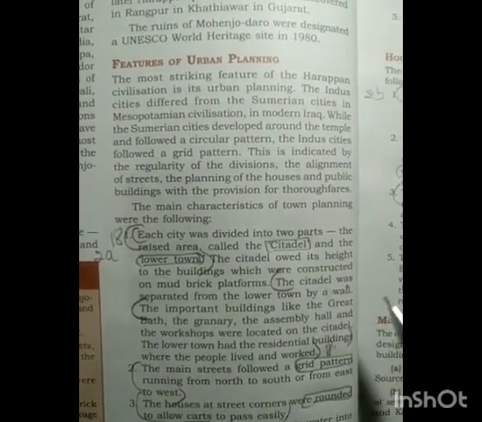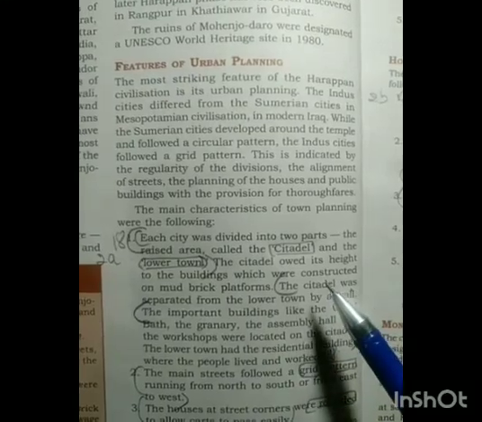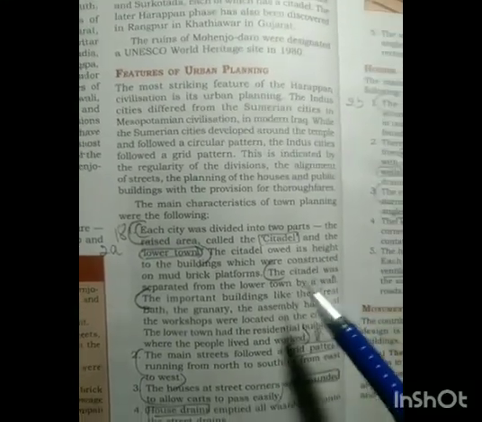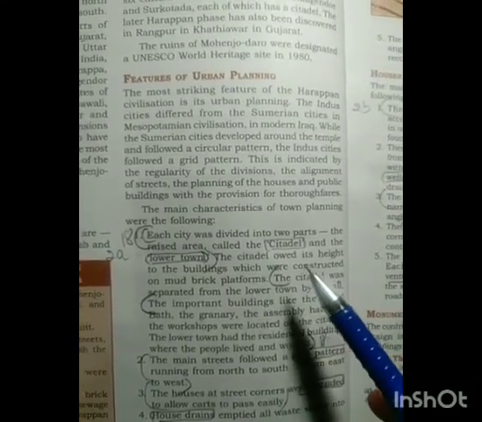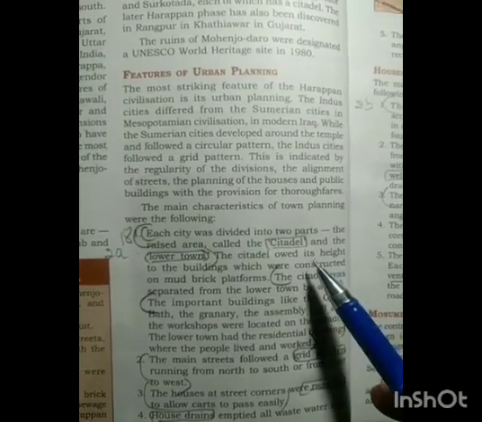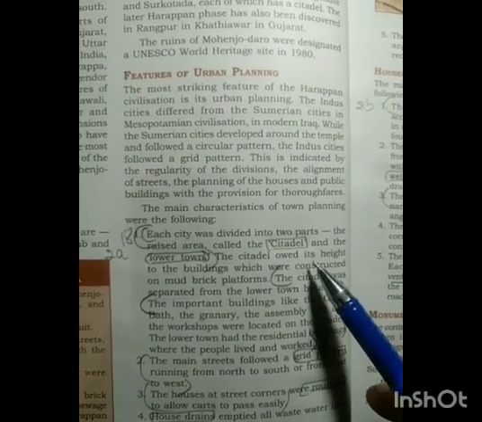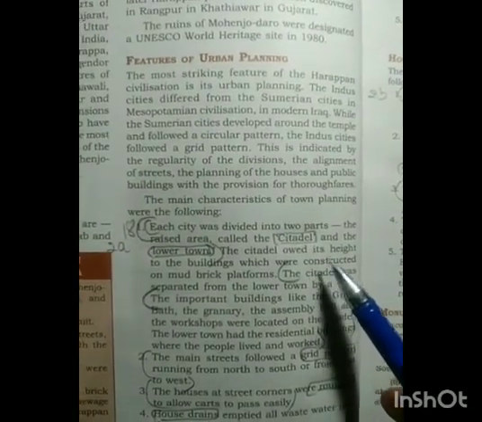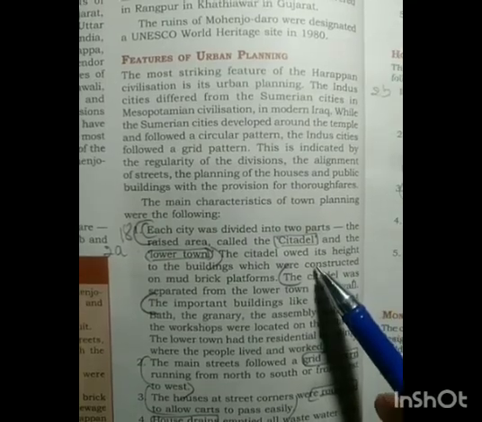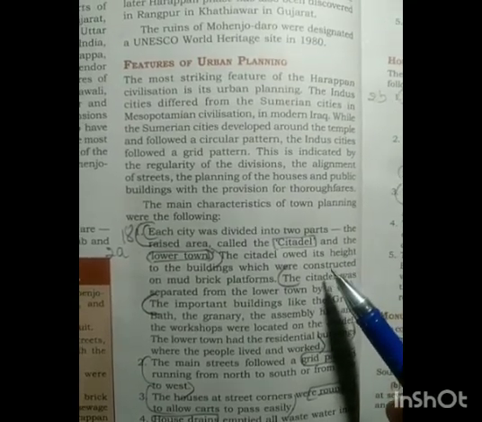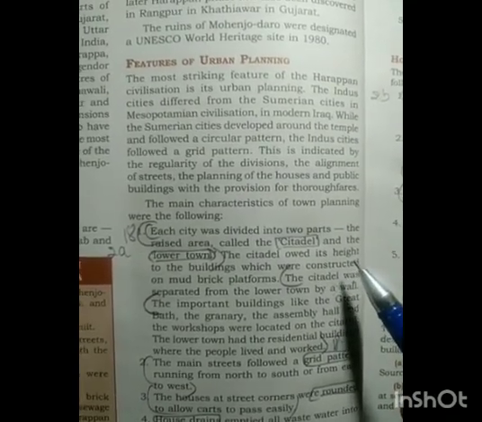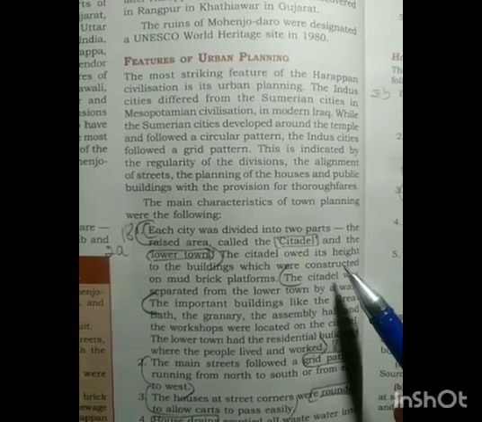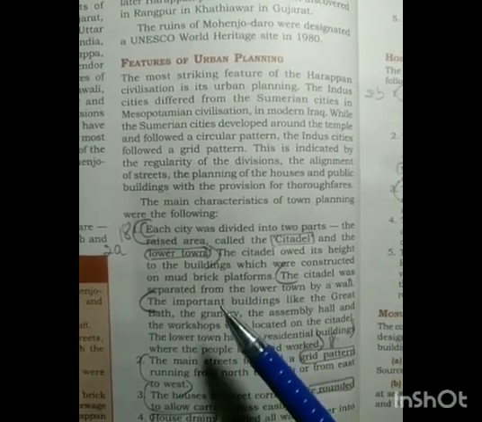So first one, that the city was divided into two parts. One is the citadel and another one is the lower town. So citadel means, as I explained in the previous video, one of the higher platforms built to protect themselves from the floods, and also that citadel was used by the royal families and also for the construction of the public buildings. So next one, what about the lower town?